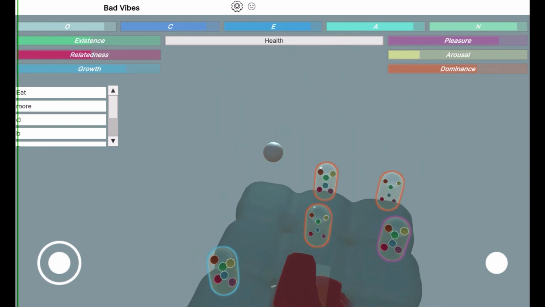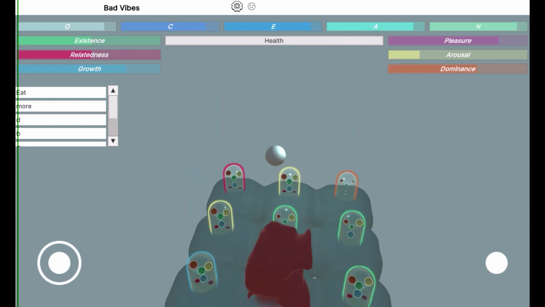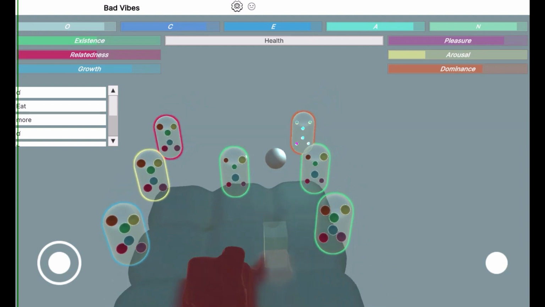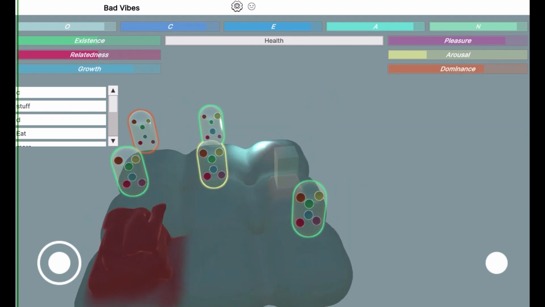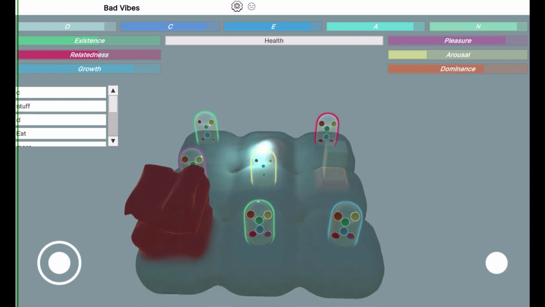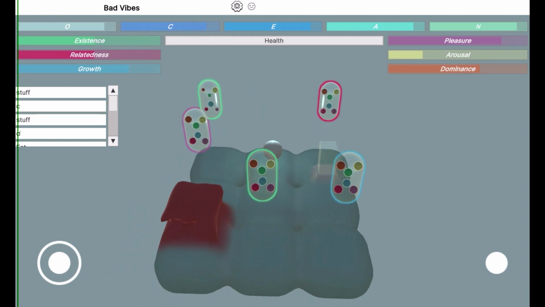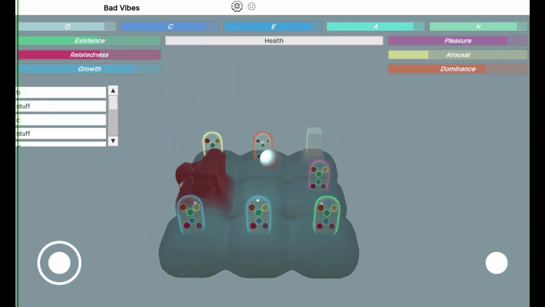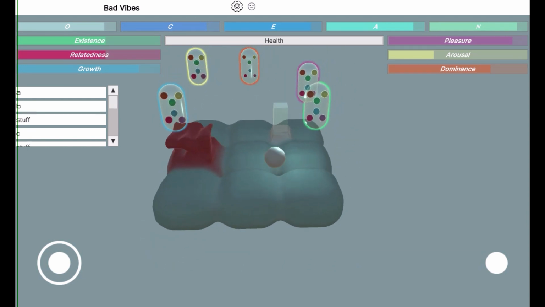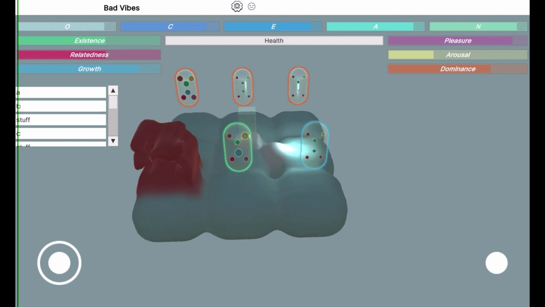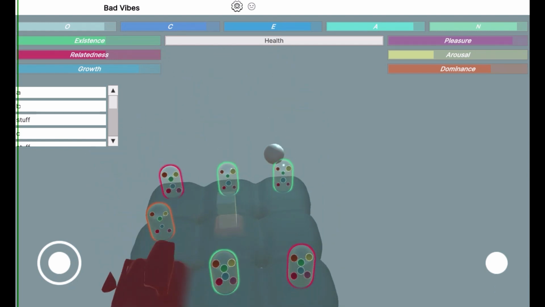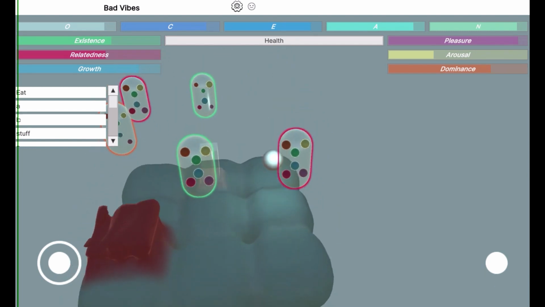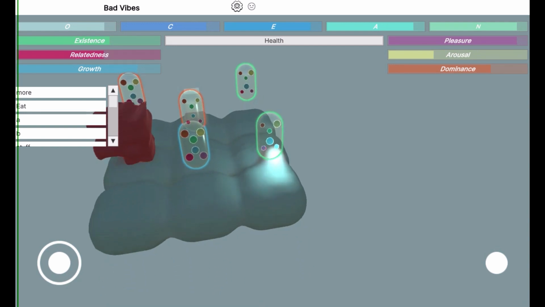In Bad Vibes, we have the red blob, which is the bad vibe, the sphere, which is the player, and the pillar, which is a model of the player's emotional state, motivational state, and personality. We also have the pill-shaped items, and these represent actions. These actions are defined by the player and can be updated, edited, or deleted during gameplay.